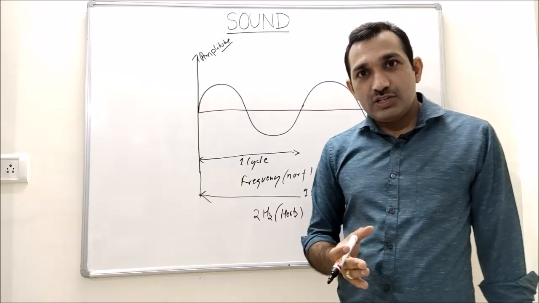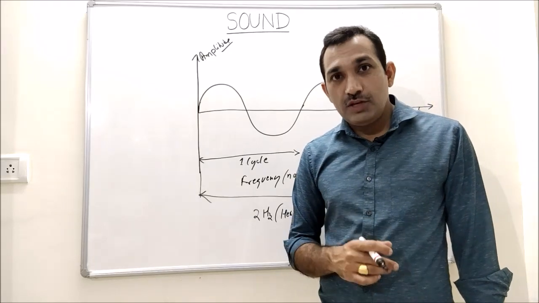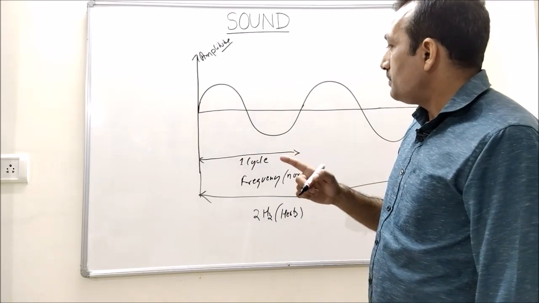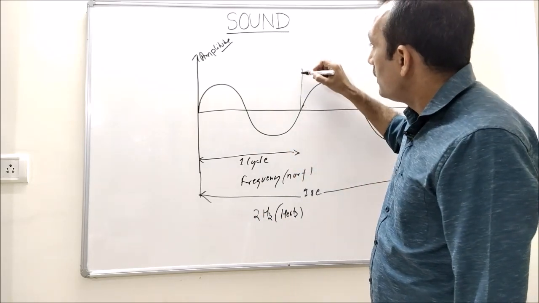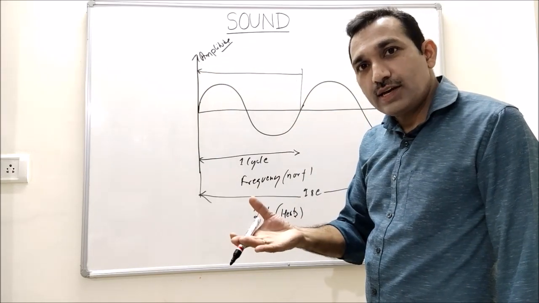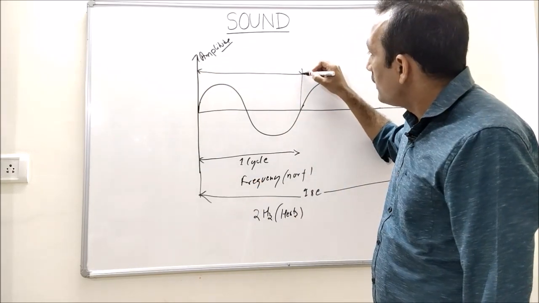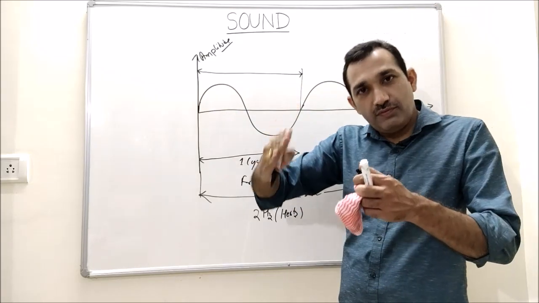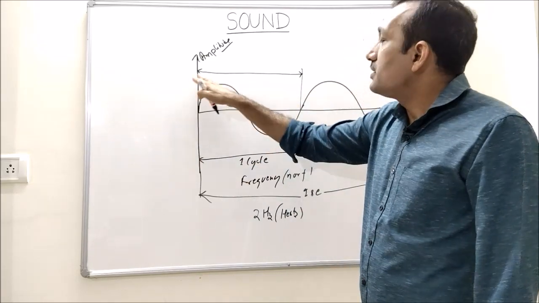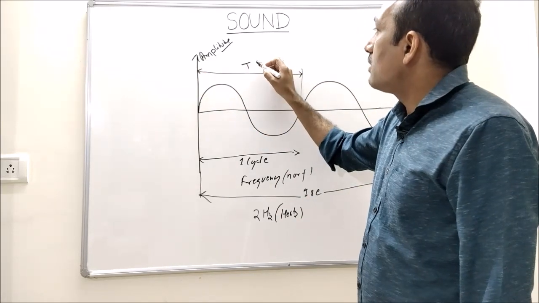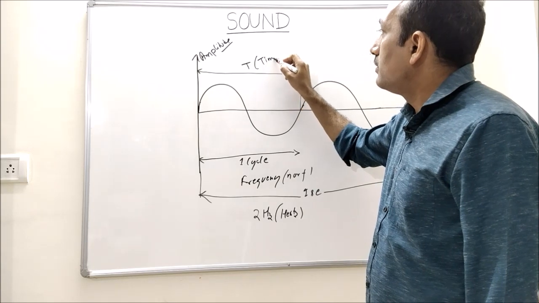Now another interesting parameter, and which is very important, is time period. We have seen how many cycles are there in 1 second. Now we will see how much time is taken by one cycle. When one variation is happening, there is some time, and this time is denoted by capital T and is called time period.